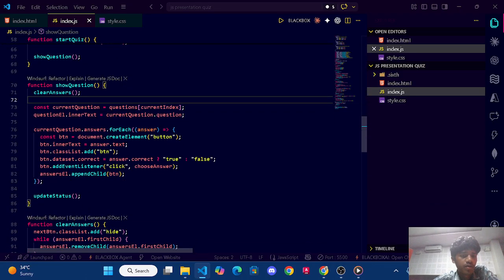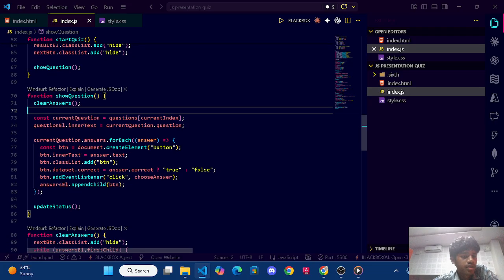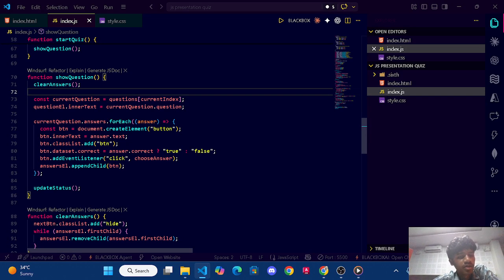Current index is zero, and we store in the question element's text the current question. That's it. And for each current question answer, we have to run through each element. It will create one button, and inside the button we add some text.